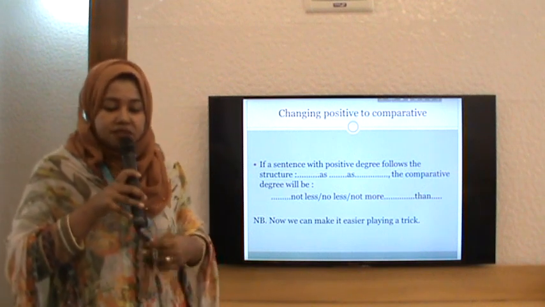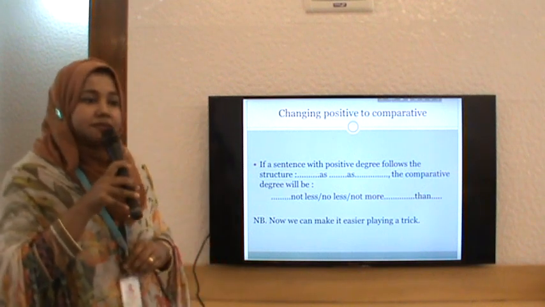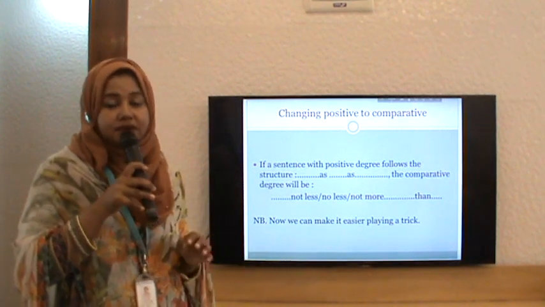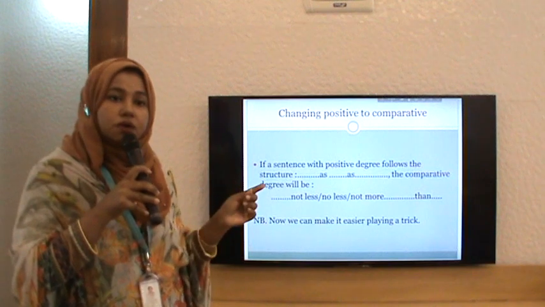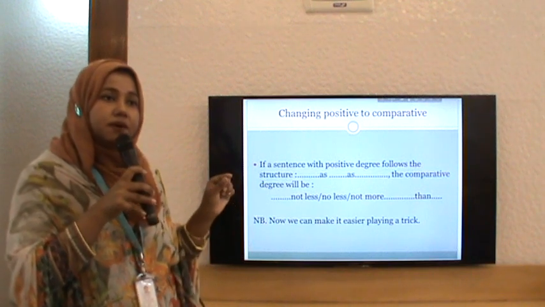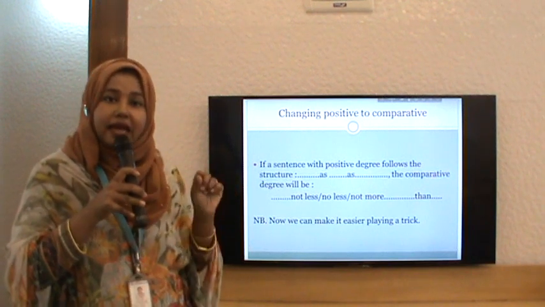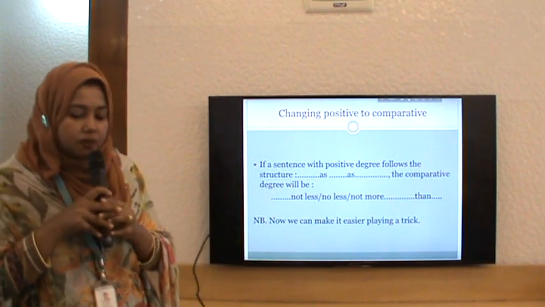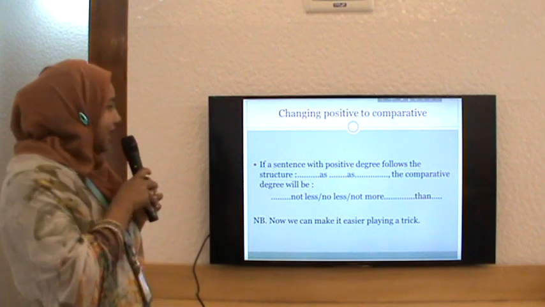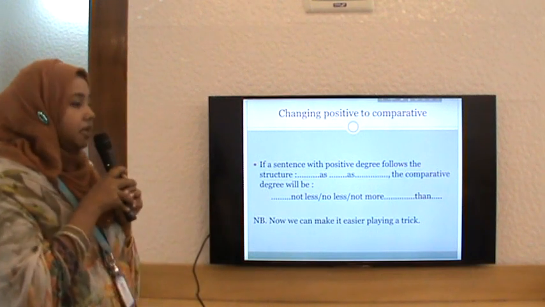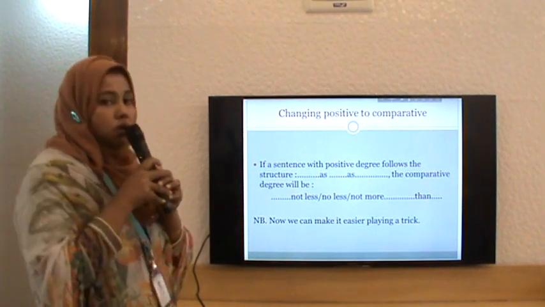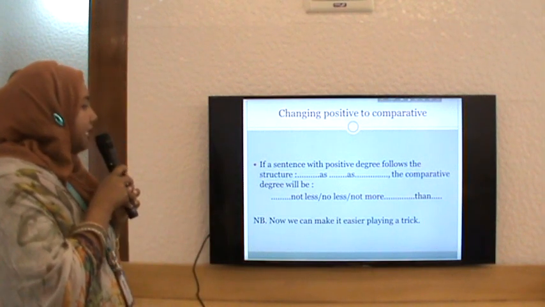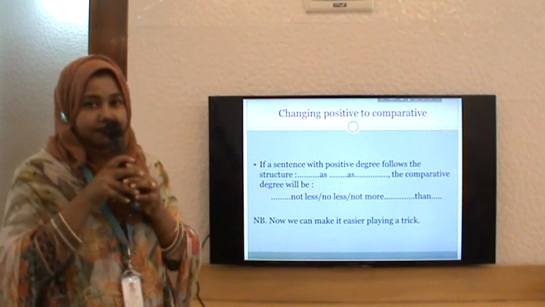So, changing positive to comparative. We have seen sentence patterns with "no other," "very few," etc. But there was also a sentence like "he was not as dull as," with "as... as." So when we get sentences with "as," the comparative degree will be with "not less," or "no less," or "not more" and "than." This is the structure. Now we can make it easier by playing a trick.